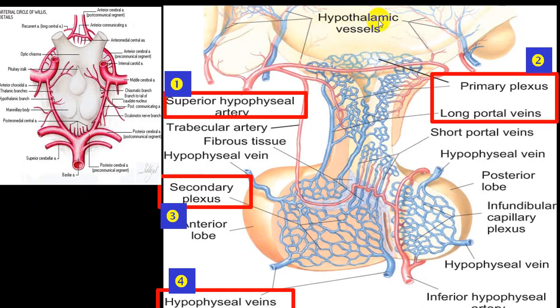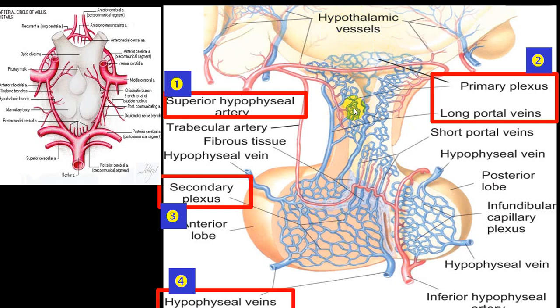Now this is what we call the blood supply. Blood supply is by the superior hypophyseal artery, then the trabecular artery. This artery will give rise to the formation of a plexus, which we call the portal venous plexus, as it is connecting the hypothalamus with the hypophysis.